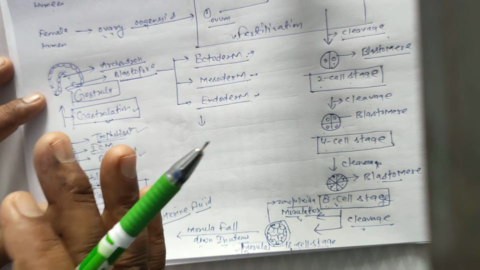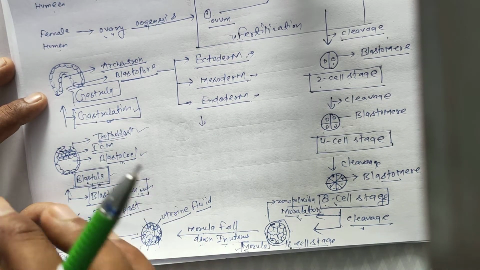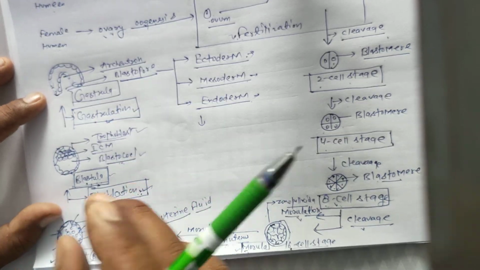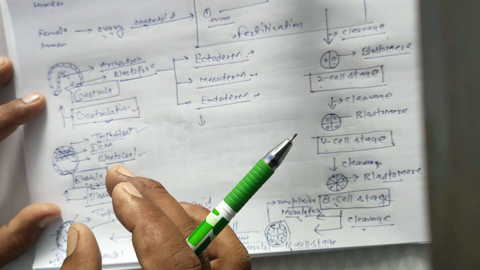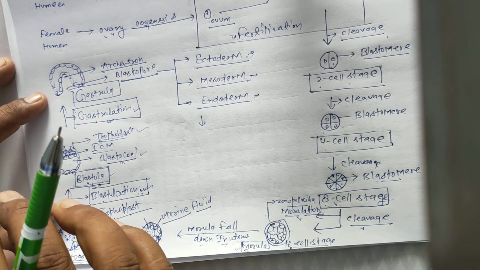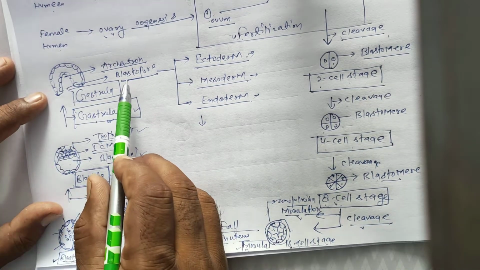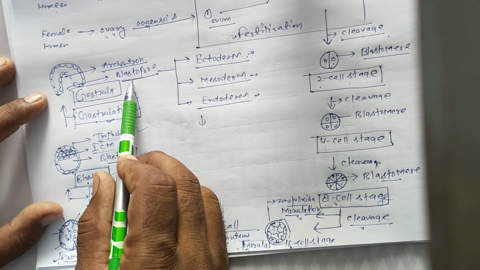In 11th class, all of you studied the chapter on the basis of classification. The basis is protostomes and deuterostomes. These are related to the formation of the mouth and anus in humans or mammals. So the mouth and anus in protostomes and deuterostomes form from the blastopore.